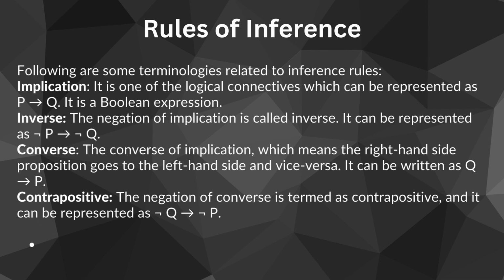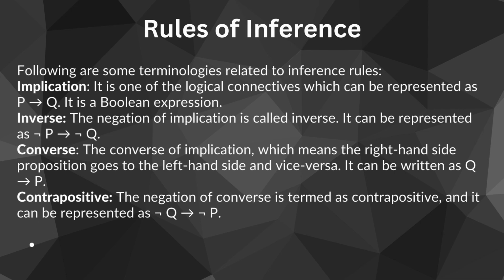The converse of implication P implies Q is obtained by switching the positions of antecedent and consequent, that is Q implies P. It expresses that if Q is true, then P must also be true. Unlike the original implication, the truth of the converse does not guarantee the truth of the original implication.